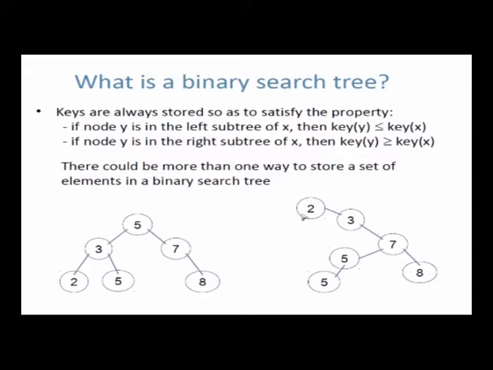I can just make, for example, a chain: 2, to the right of it 3, to the right of it 5, to the right of it 5, to the right of it 7, to the right of it 8. That's also a binary search tree. Or I can make a left leaning tree, start with 8, then go to 7, then 5, then 5, then 3, then 2. That's also a binary search tree. So there are many ways of making a binary search tree with the same nodes, just like there are many ways of making a heap with the same nodes. The only difference is that in the heap the shape will look the same. If you give me n equal to 12, there's only one shape that the heap will have, whereas here for n equal to 12 I can have many shapes.